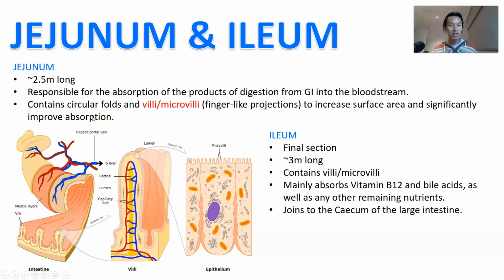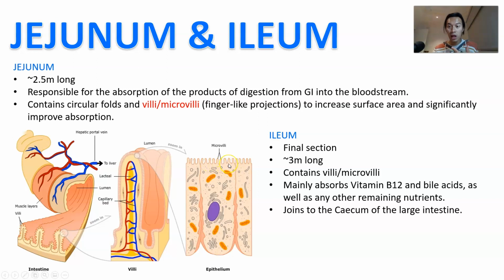And so your jejunum contains lots and lots of these circular folds and these little finger-like projections on the surface of the small intestine called the villi or the microvilli. Okay, so there's what it looks like, right? So there's your surface, and then you've got your villi, and then each villi can be broken down into microvilli, and there's one cell containing many, many microvilli.